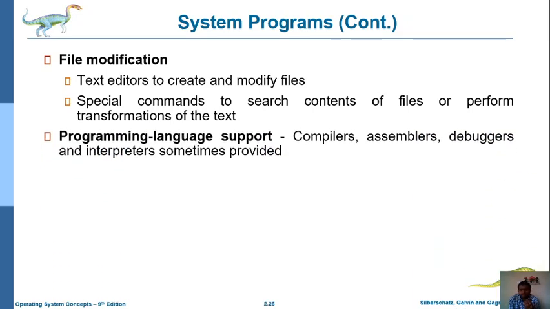Next, coming to the programming language support. To provide programming language support to our device, we simply use compilers, like the TC compiler, Java compiler, or Python. Such compilers, assemblers, debuggers and interpreters are used to provide programming language support to our devices. If we are not using these, obviously our device doesn't support any programming language. So for that purpose we can add any one of these, either a compiler, assembler, debugger, interpreter, or something else.